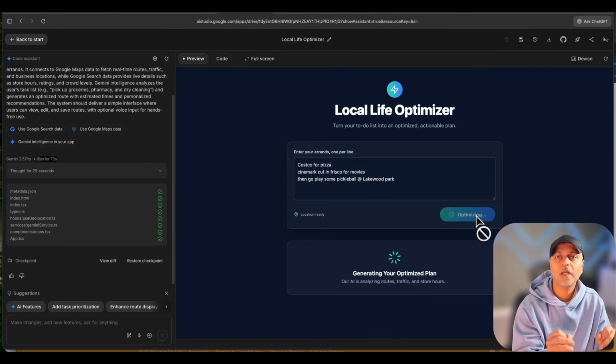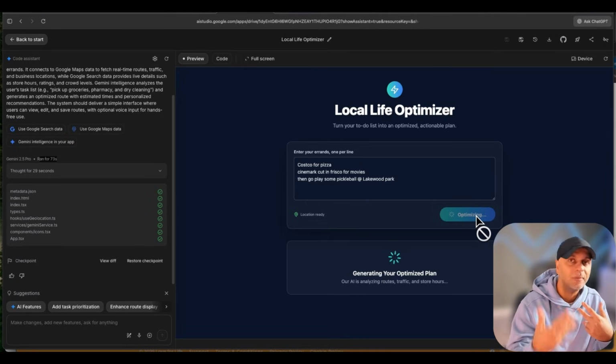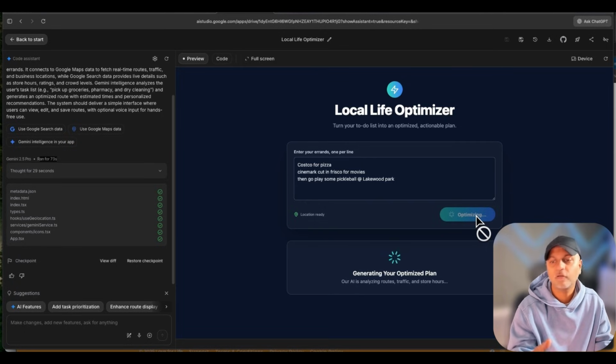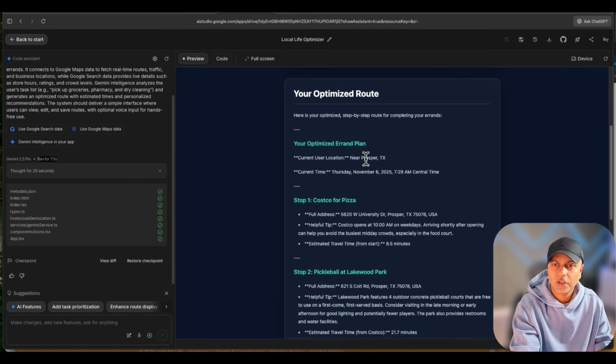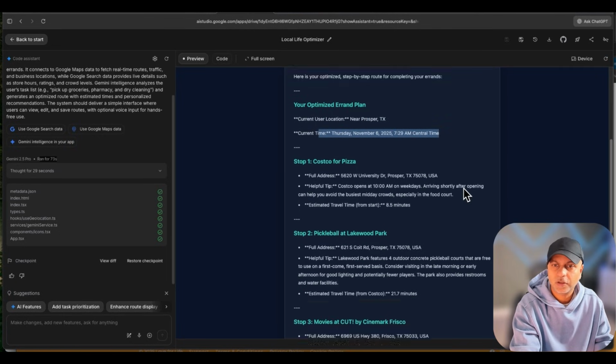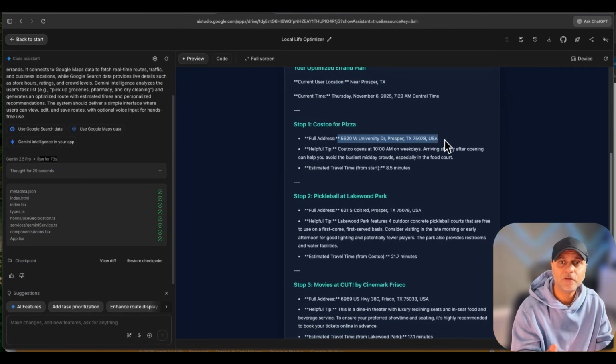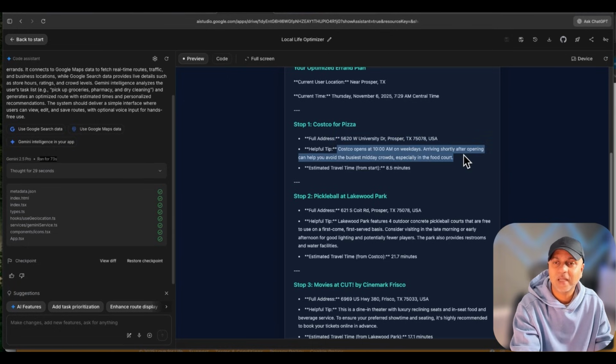Now it had already asked me to allow my location, so I'm guessing it knows where I live, and based on that it should do all of this optimization for me. I have kind of put this in the order that it's already optimized, but I'd be interested to see what results I get back. All right, so it took another maybe 10-15 seconds, and here's my optimized route. Current location, I'm in Prosper, current time, and then so it's found the Prosper Costco location. This is great, and it's telling me Costco opens at 10 a.m.